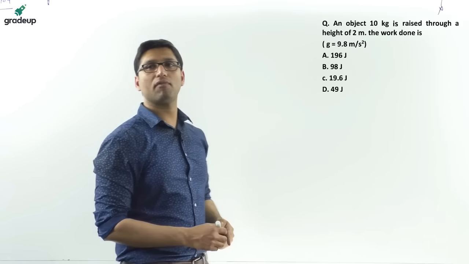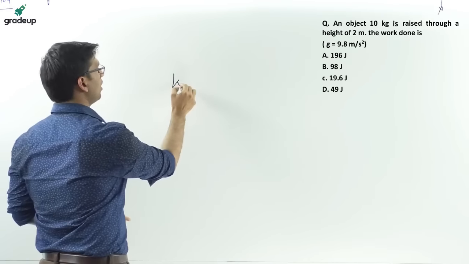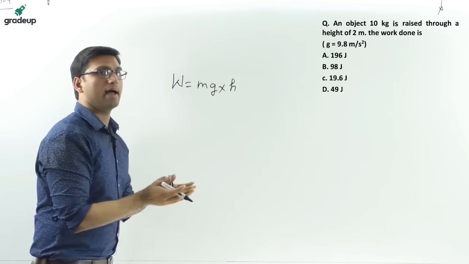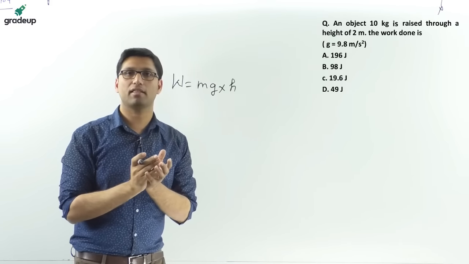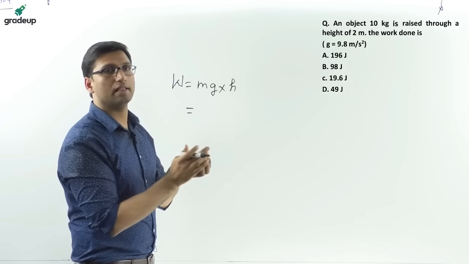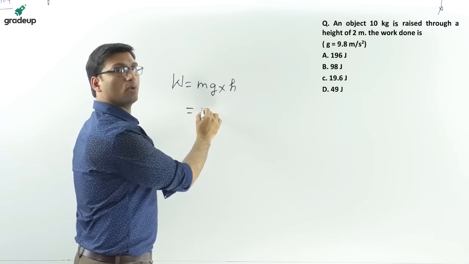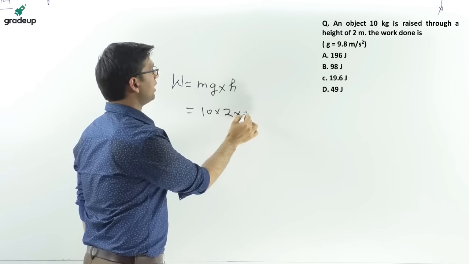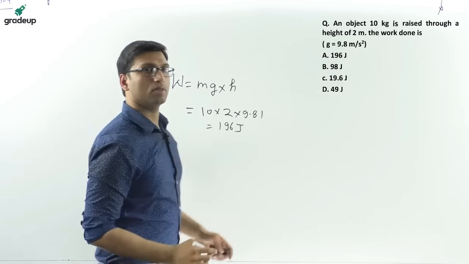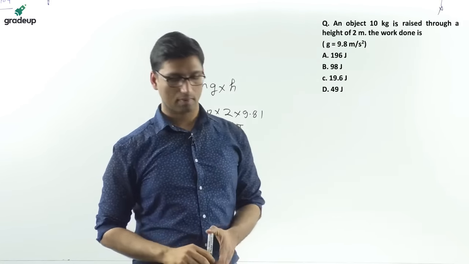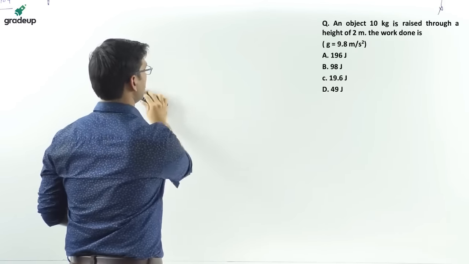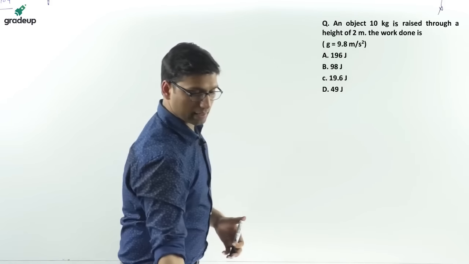So work done will be equal to M into G into H, that is equal to potential energy. It will be storing the energy in the form of potential energy. So it will be equal to 10 into 2 into 9.81. So the answer will be 196 joule. This was a very easy question, again from RRB JE.